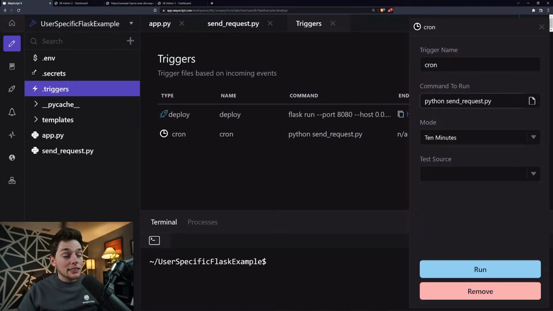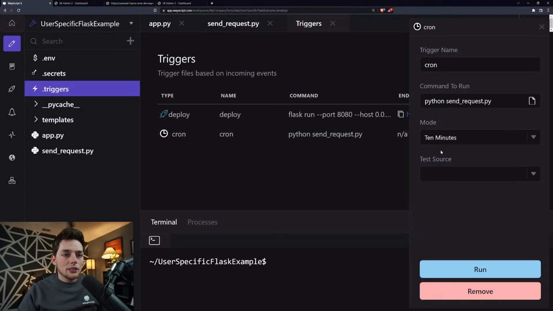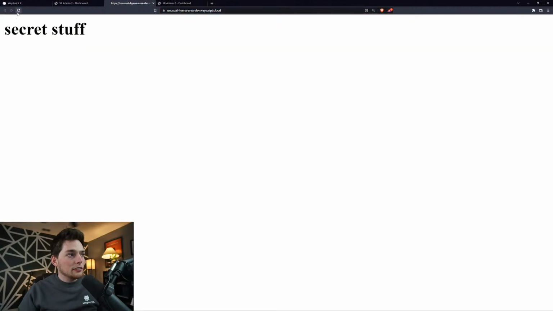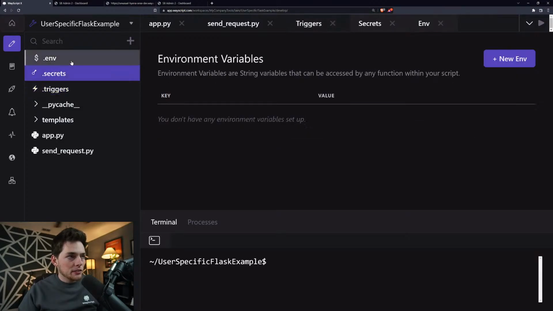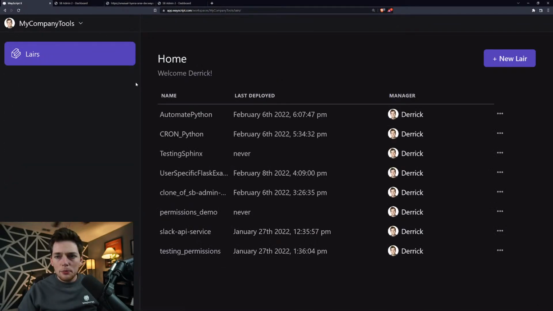Yeah, so that's how we would set that up to run cron at any interval that you want, how to set up a Flask application, how to have user-specific Flask app returns, and how everything is password protected. We covered secrets and environment variables. And, oh, also workspaces. So quite a bit in 20 minutes.